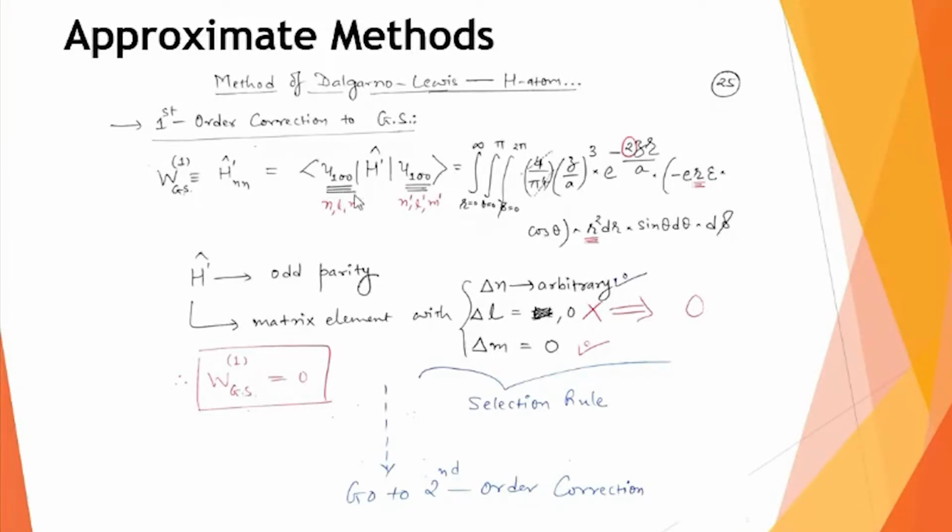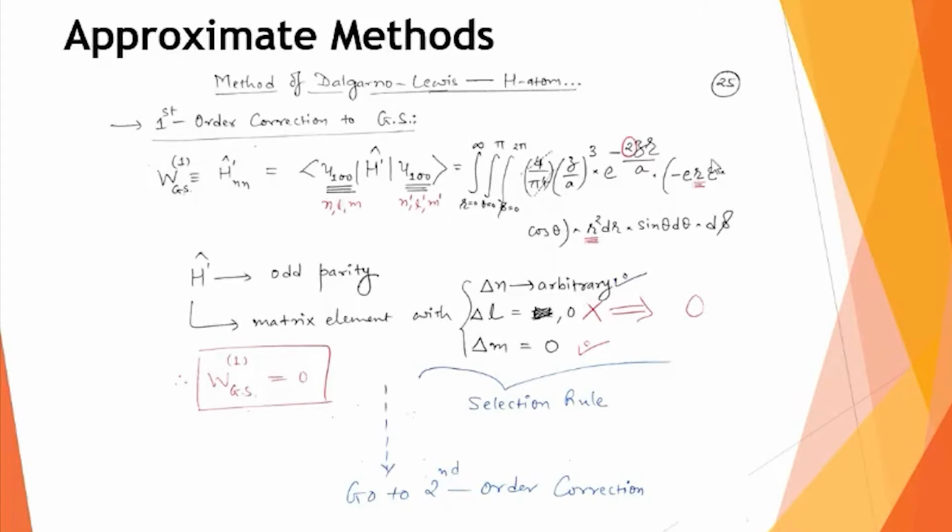You can see this h dash we are evaluating is between a bra state u100 and a ket u100. So instead of writing u100, if I write in a symbolic way, then this is something like unlm, and this you can write as un dash l dash m dash. So when I go from this bra to ket, I write the change in n as delta n.